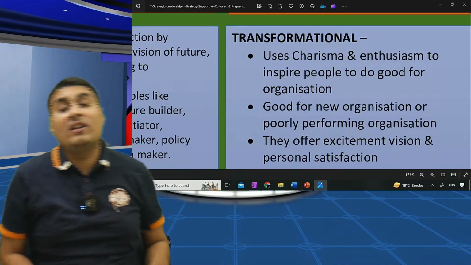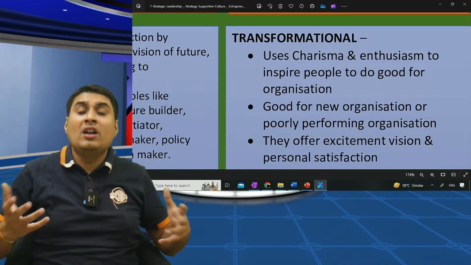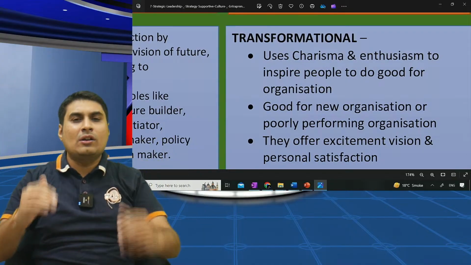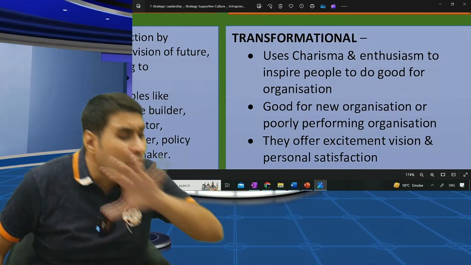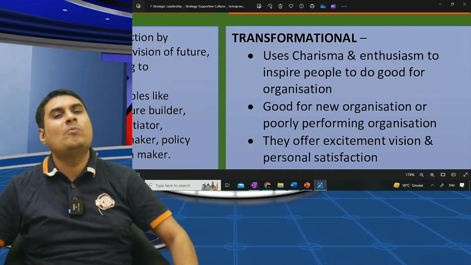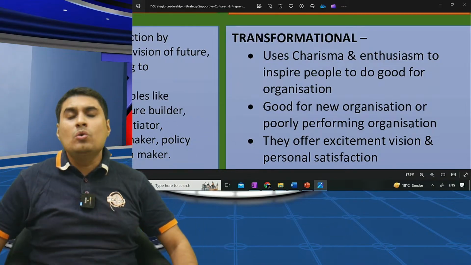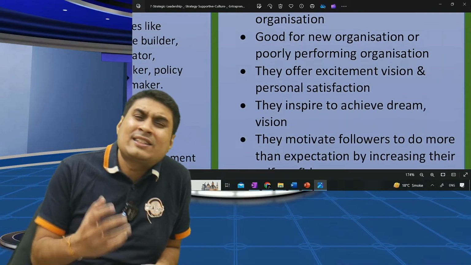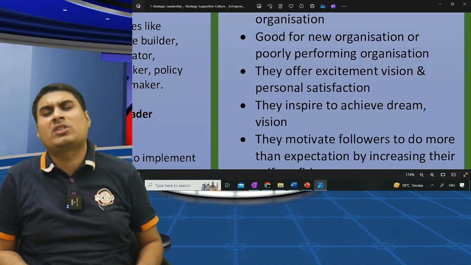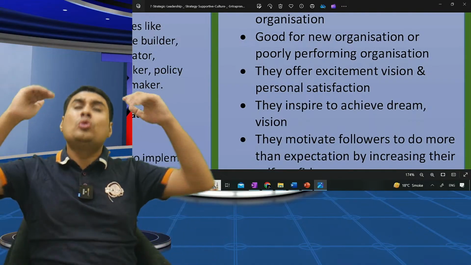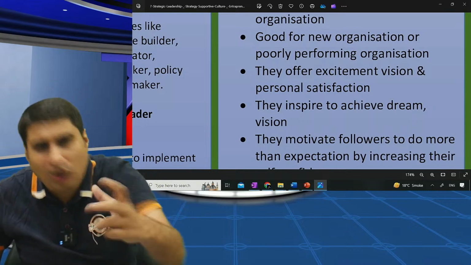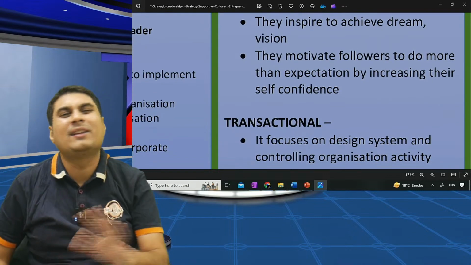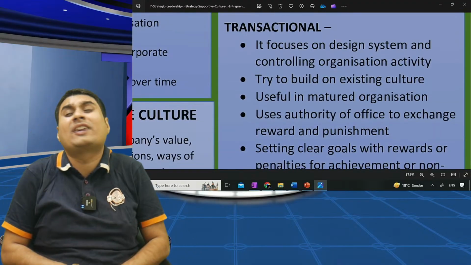It is used when our company is poorly performing, or during the starting stage, when the company is just starting off. We don't have money. When the company is doing very badly, we don't have money. We only have motivation. So it's good for new companies and poorly performing companies. They offer excitement, vision, personal satisfaction. They inspire us to do much more than our confidence and ability, by increasing our confidence. Very simple. What is transactional then?